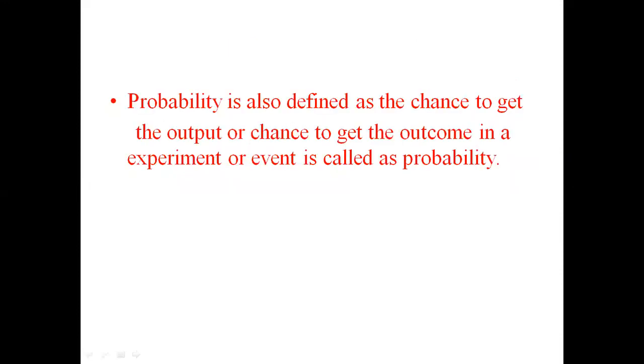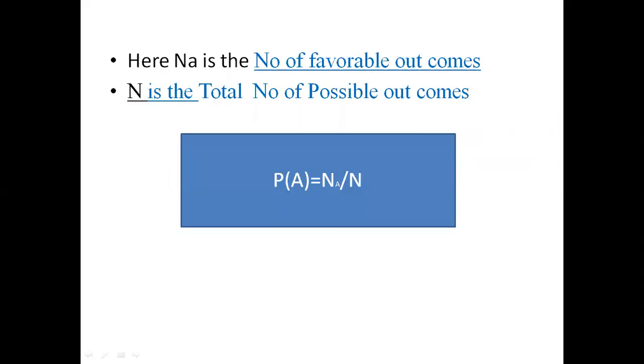The probability is also defined as the chance to get the output or chance to get the outcome in an experiment or event. Here you can see the probability of A is equal to NA by N. Here NA is the number of favorable outcomes and N is the total number of possible outcomes.